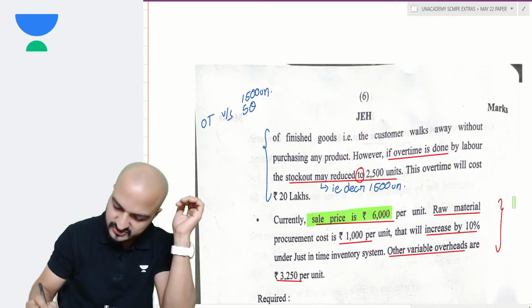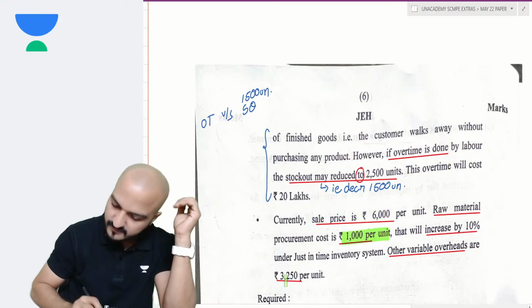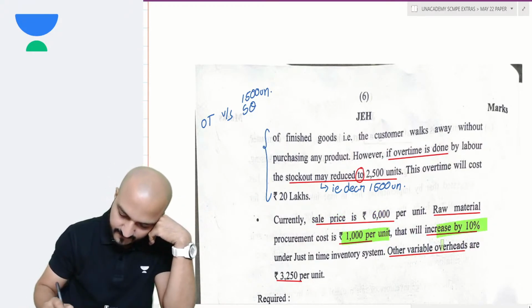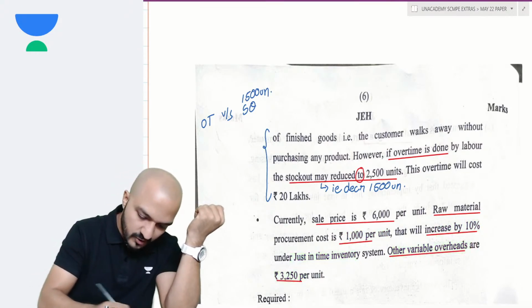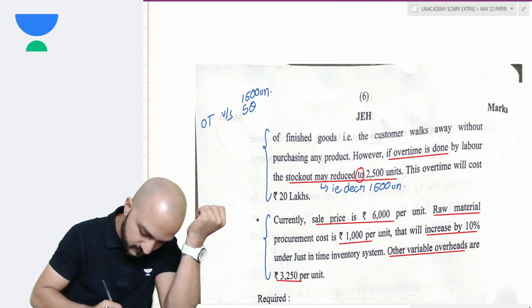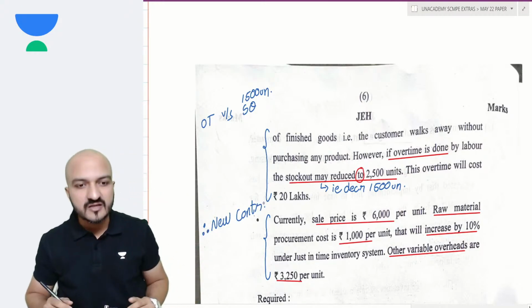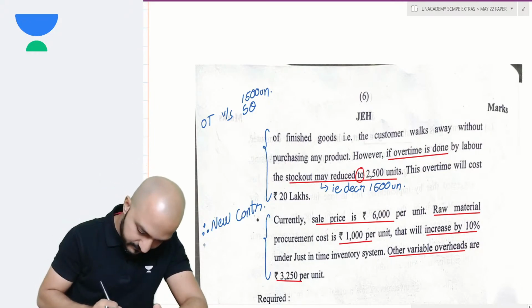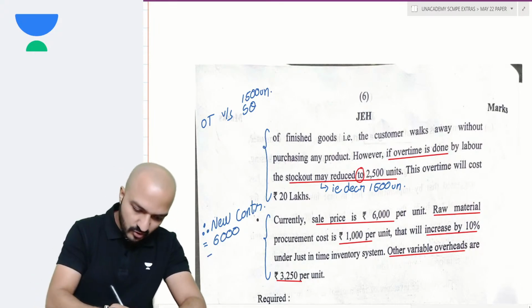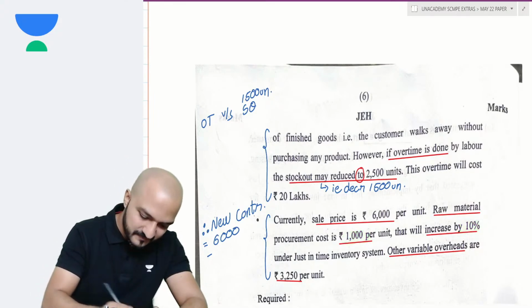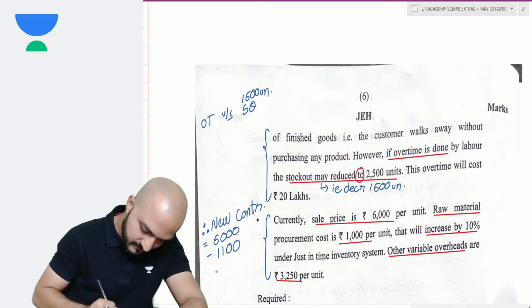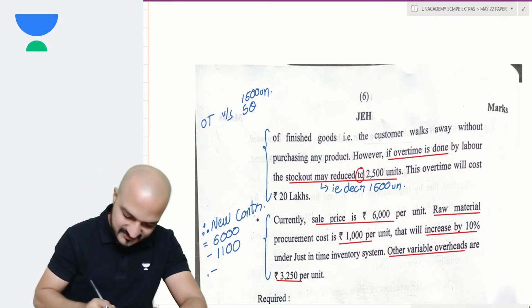Currently, the sales price is 6,000. Raw material procurement cost is 1,000 per unit. That will increase by 10% under the JIT system, and other variable overheads are 3,250. This gives me my contribution. You calculate the new contribution after the increase in material price. The new contribution will be selling price 6,000 minus material cost 1,000 plus 10%, so 1,100, minus other variable overheads 3,250.